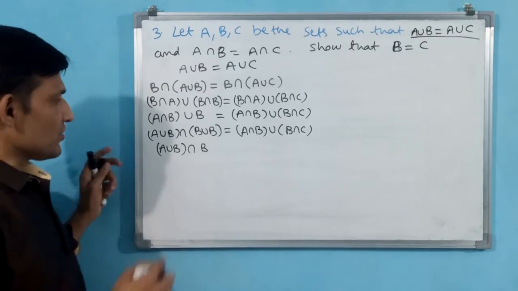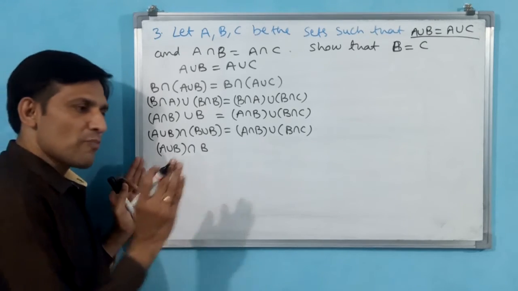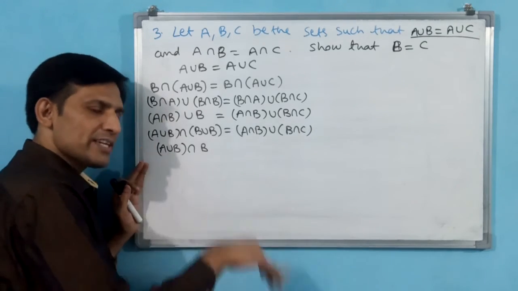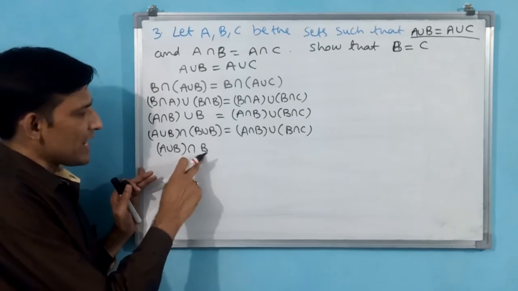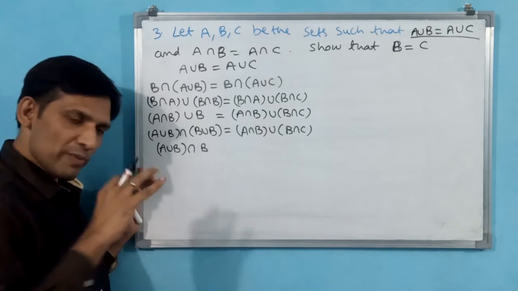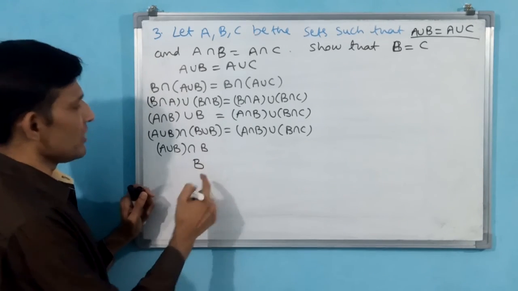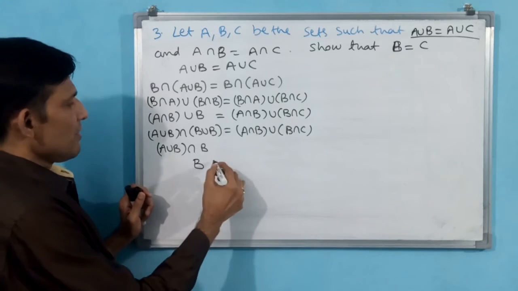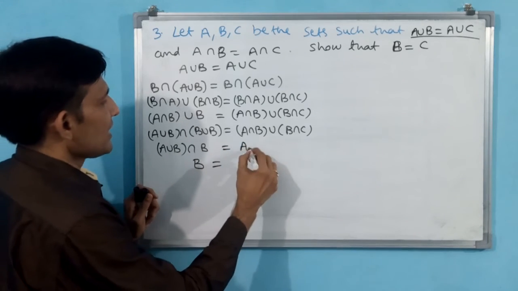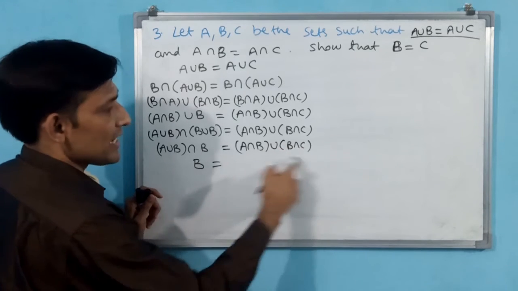See, B you have made union with A. That means you have mixed elements in B. Union means all A elements and B elements will come. Again you are making intersection with that B, so outside only B elements will come. That means this is going to become B only. Okay. B is equal to (A intersection B) union (B intersection C). Same thing, this I have not changed.